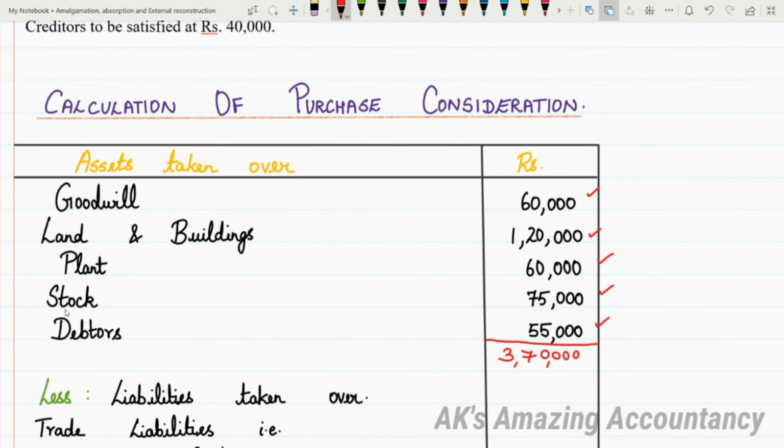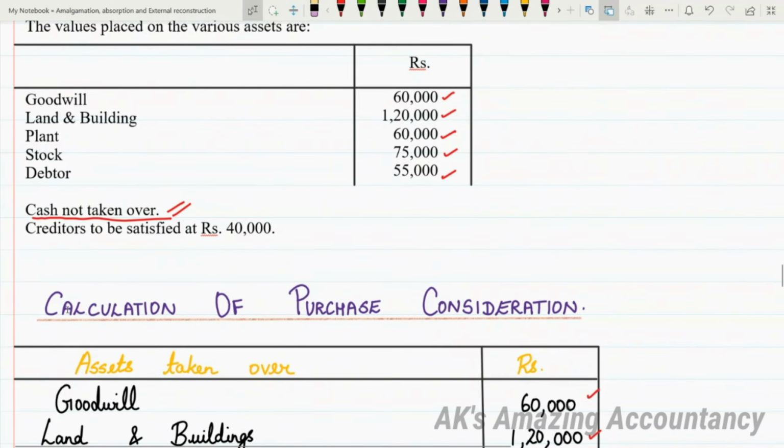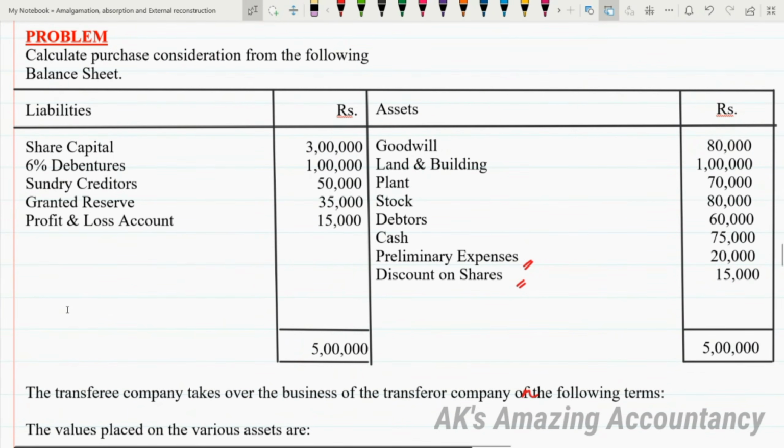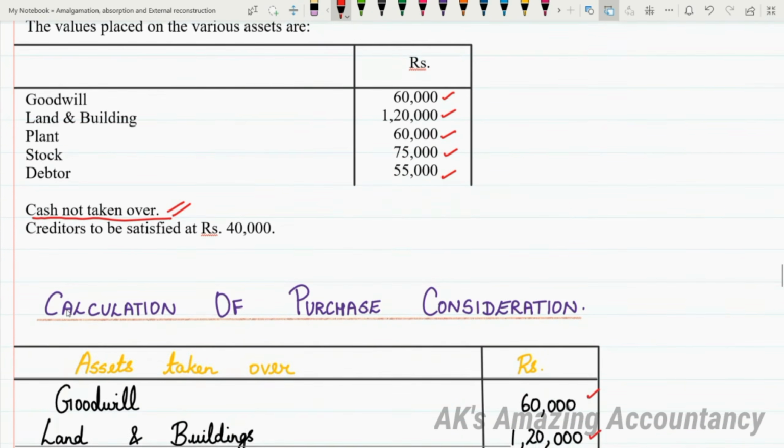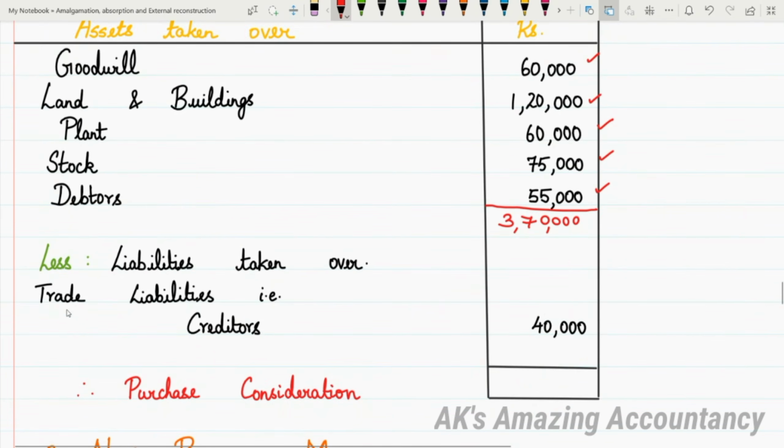From this, we will have to deduct the liabilities taken over. When we say liabilities taken over, we deduct only the trade liabilities. As far as this particular problem is concerned, when we say trade liabilities, what is the item we are having here? We have sundry creditors, and these sundry creditors will have to be taken at the agreed values. You are given in the problem creditors to be satisfied at what amount? At 40,000. So that 40,000 only we will be taking now. So trade liabilities, that is creditors, 40,000.